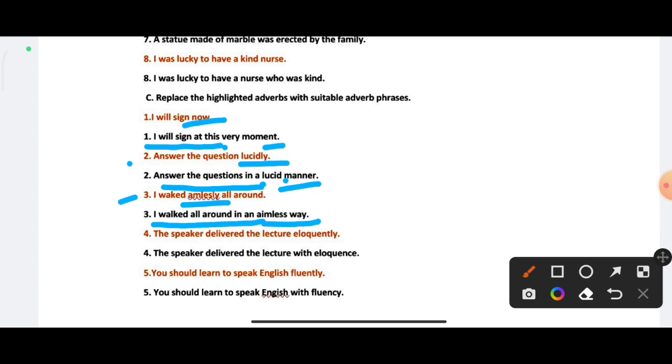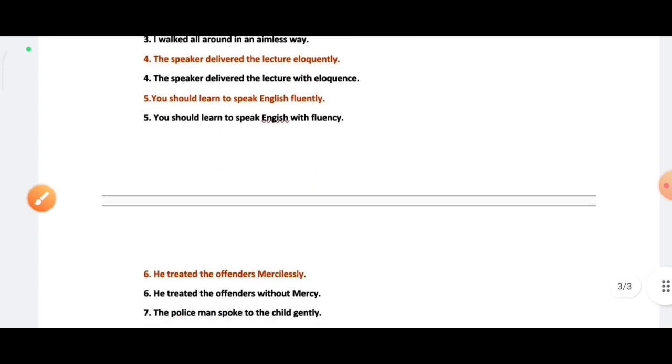Clear? Now fourth is: the speaker delivered the lecture eloquently. The answer of this question will be: the speaker delivered the lecture with eloquence. It is the adverb phrase. Clear? Now fifth option is: you should learn to speak English fluently, and the answer is: you should learn to speak English with fluency. It is the correct option.